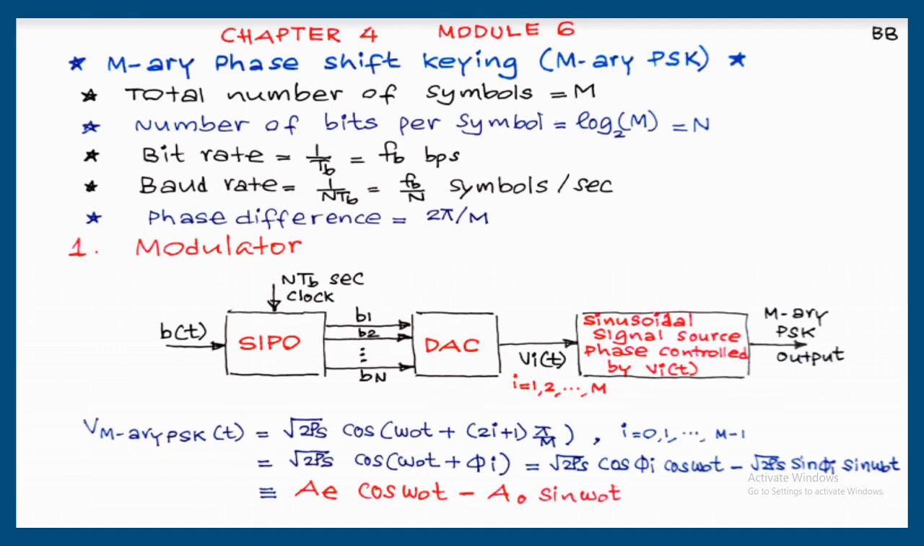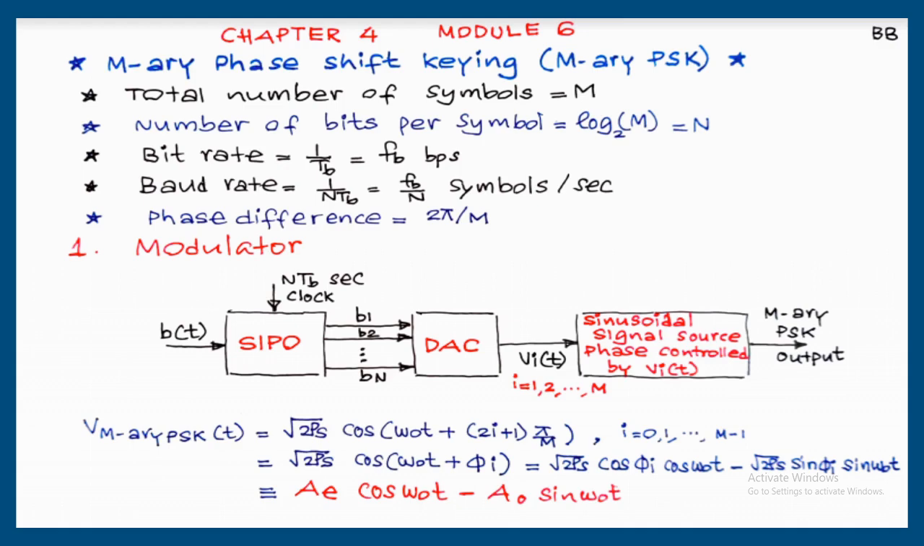Total number of symbols in M-array PSK is equal to M. For the previous two PSKs, that is 2-array PSK and 4-array PSK, we have studied that in 2-array PSK the input symbols were 0 and 1. For 4-array PSK, that is also known as QPSK, input symbols were 00, 01, 10 and 11. Next option is 8-array PSK. For getting those 8 symbols, we have to take 3 bits together like 000, 001, etc., 111. Similarly, n bits can be taken together.